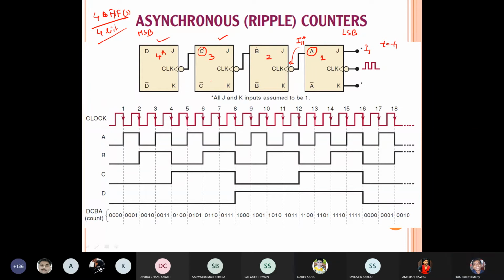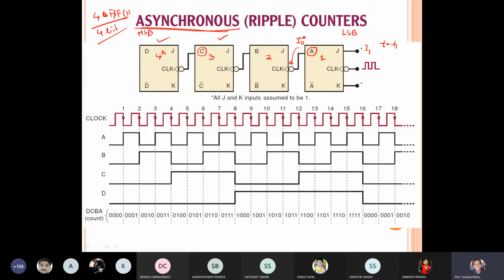So the thing is that all the flip-flops are not triggered simultaneously. Agree? They are not synchronous. That's why it is called asynchronous.